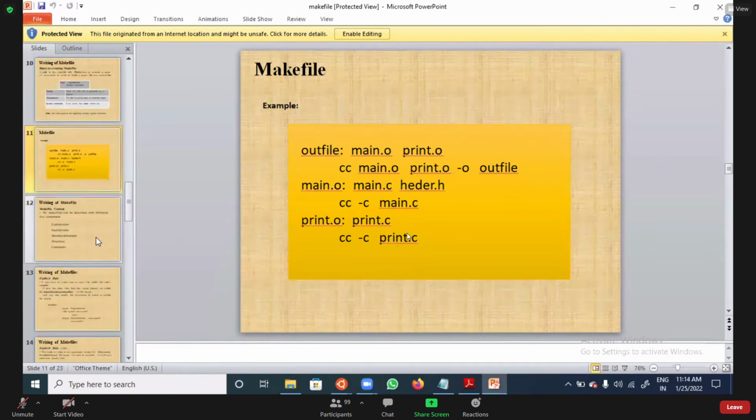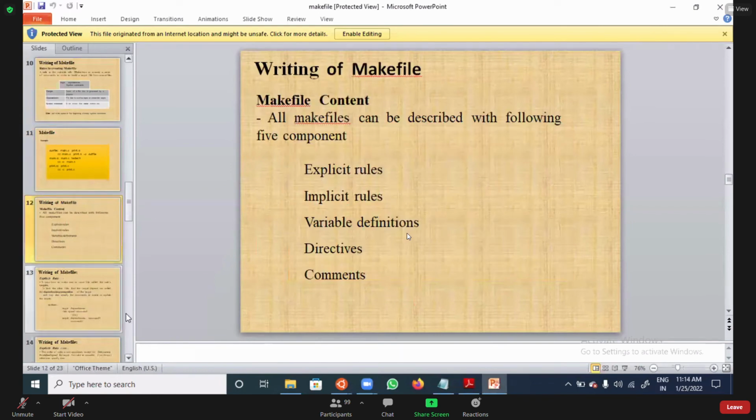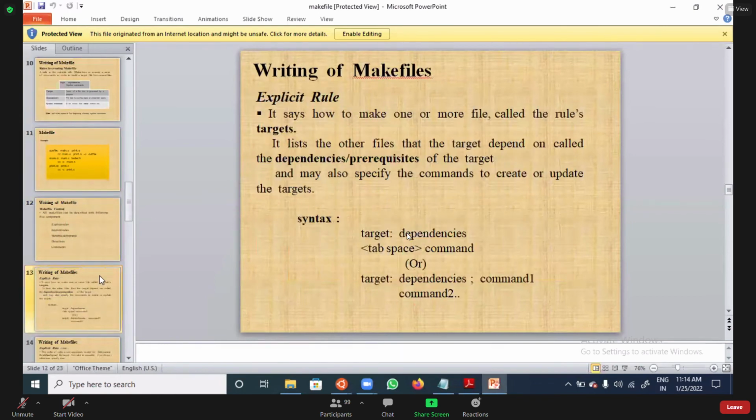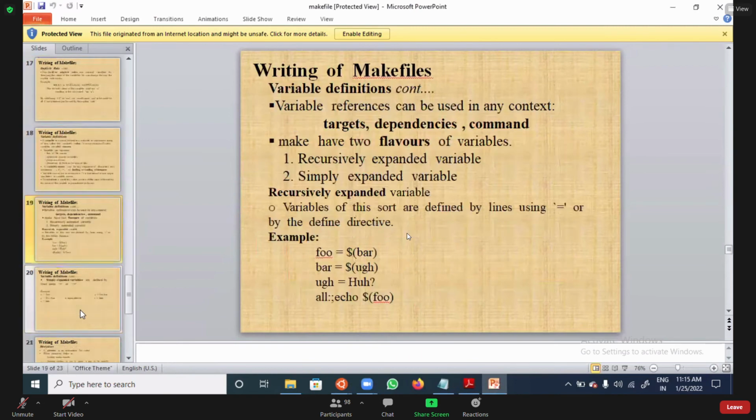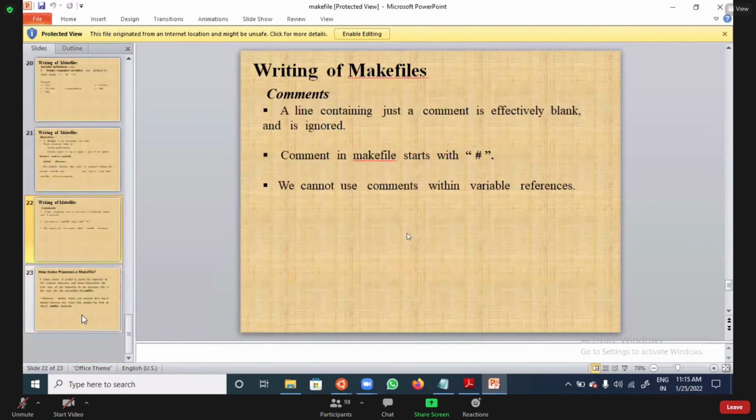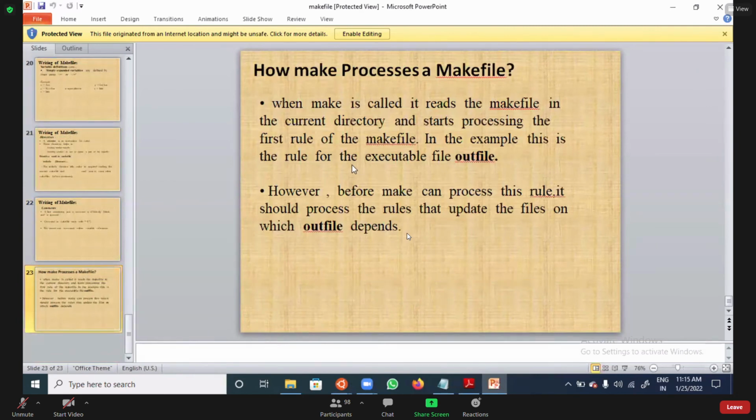For that purpose, there are some rules when you are writing this. First you need to provide the target, then the dependency files. Then whenever you write the command for execution, a tab space is mandatory. You need to provide the tab space, then the command, and the target and dependency files. How to write them, all these things we'll discuss now. These are the things I will share in the LMS. You can go through this and work on it.